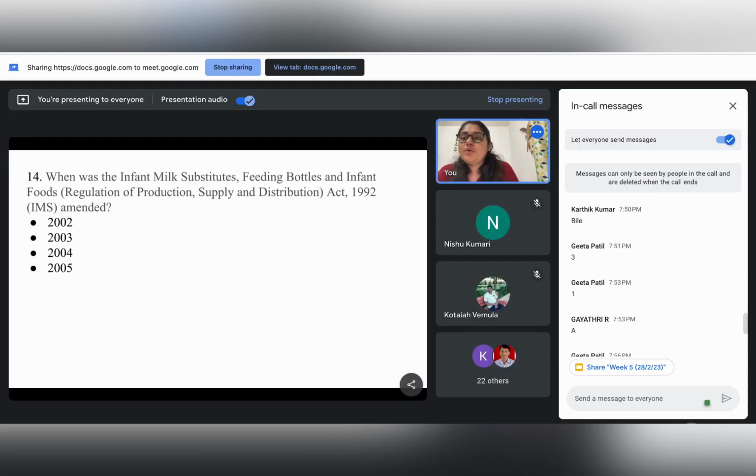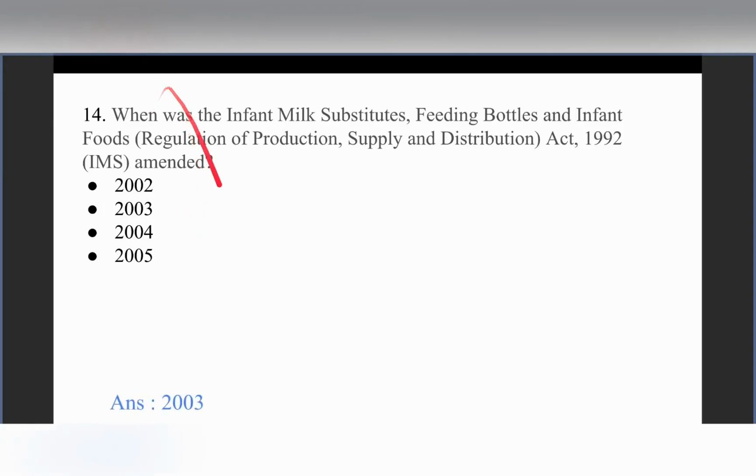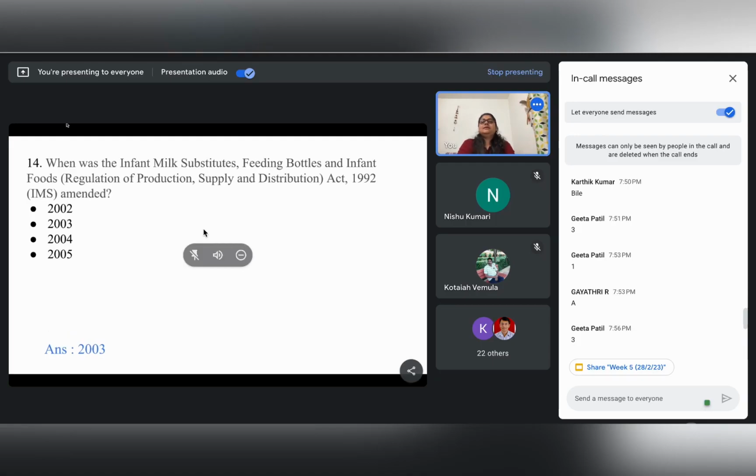So we have to remember that this act was made initially in 1992, and then the amendment was done in 2003. So please remember these timelines related to the acts. So the answer is 2003.